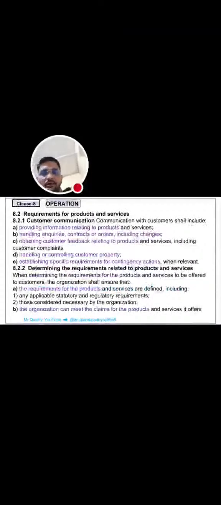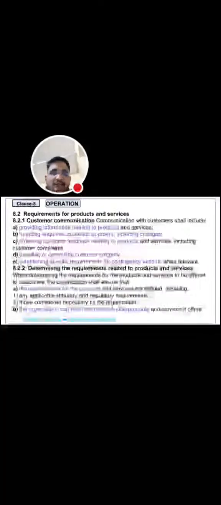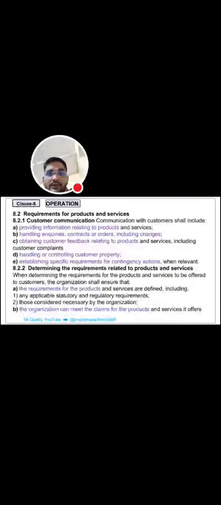Next clause is requirements for products and services. What are the customer communications? 8.2.1. Communication with the customer shall include providing information related to products and services, handling inquiries, contracts or orders, including changes, obtaining customer feedback relating to products and services, handling or controlling customer property, and establishing specific requirements for contingency actions.